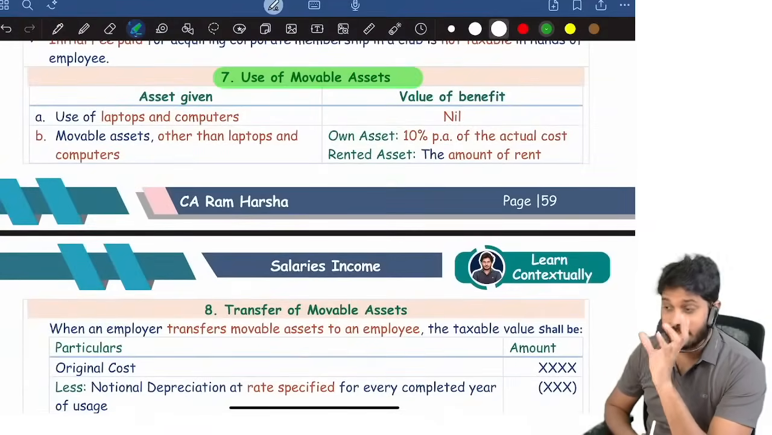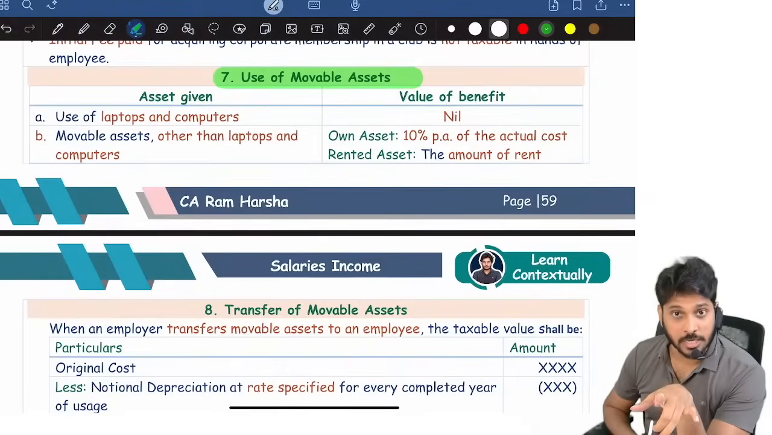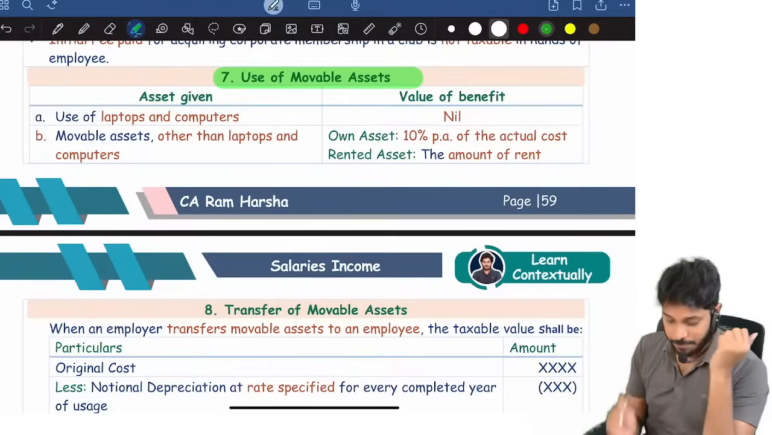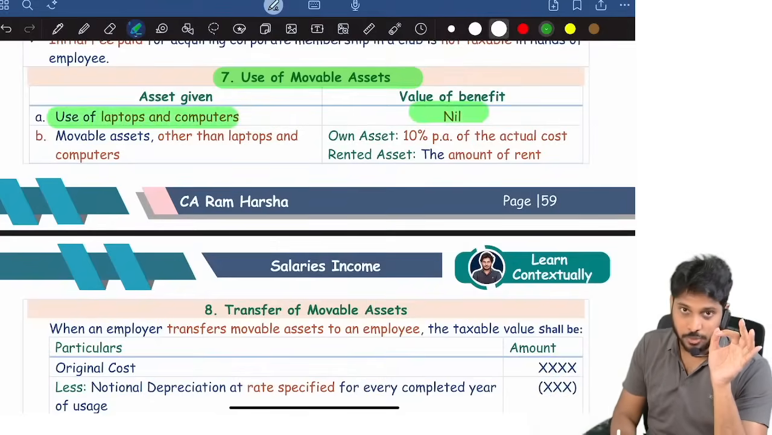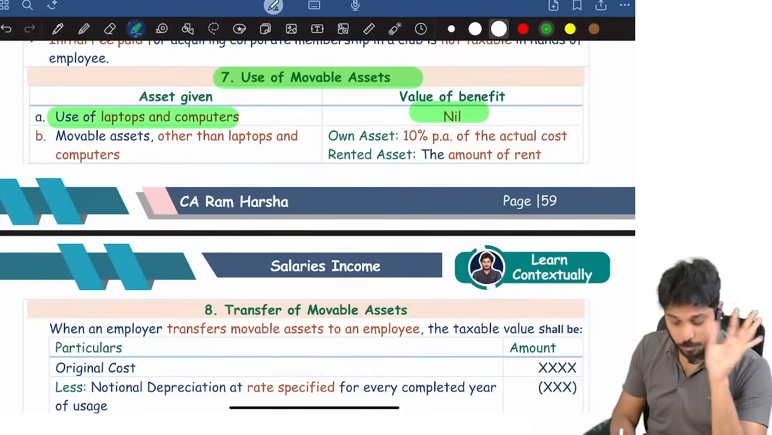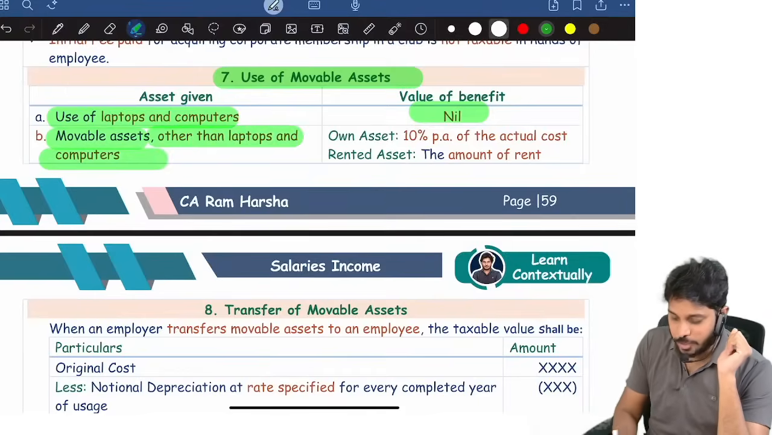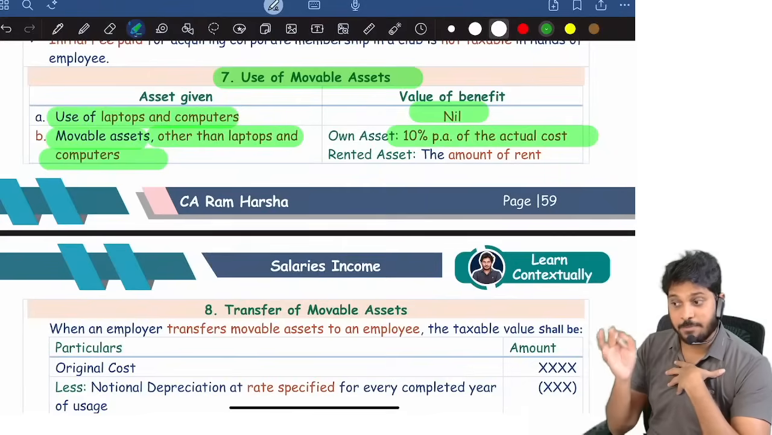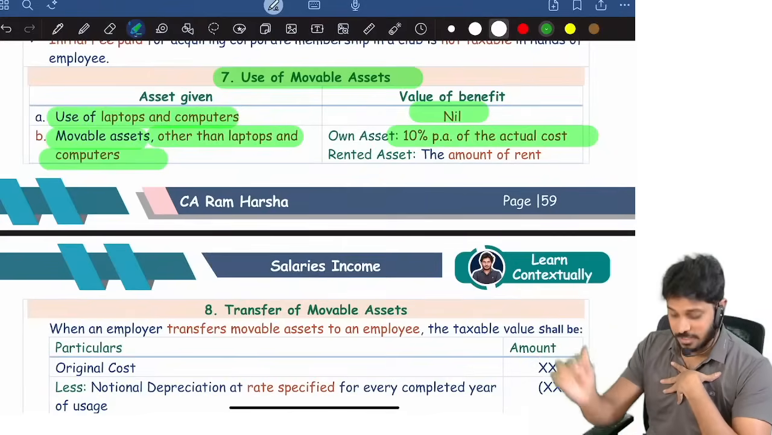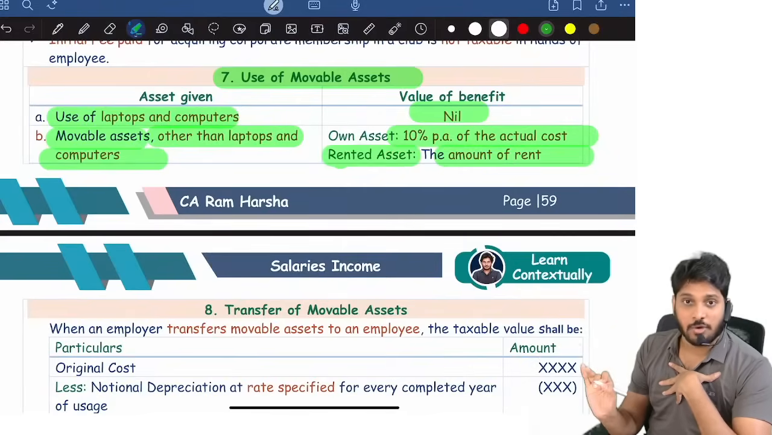I already told. If we are giving the employee a car, some bike, some asset we are giving for usage only. Company property we are giving him for usage. Suppose laptops and computers are given to the employee for usage, 0. Telephone facility, 0. Movable assets other than laptops, 10% per annum of the actual cost. A company-owned asset we gave to the employee, 10% per annum of the actual cost is treated as perquisite. Rented asset, actual rent amount.